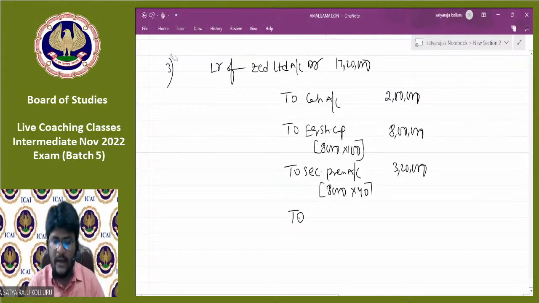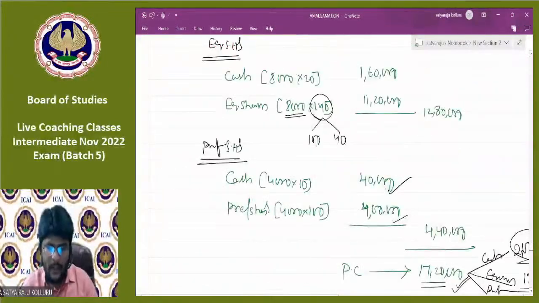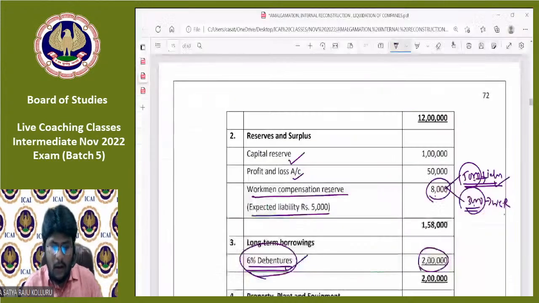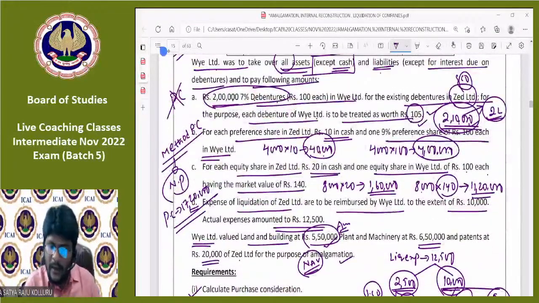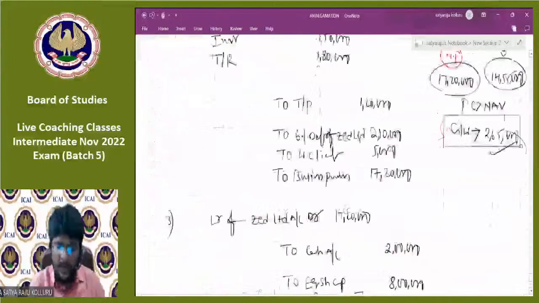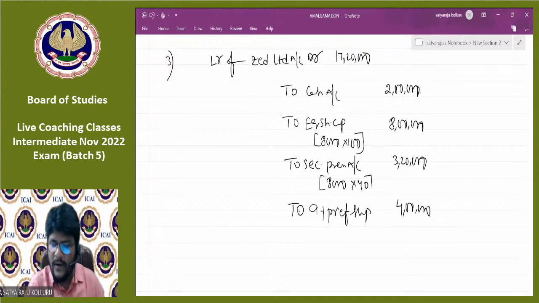Next, one more component is there, which is preference shares. In the form of preference shares, 4,000 into 100 at face value you are issuing, that is 4 lakhs. But what percentage of preference shares are you issuing? That was clearly given in point B: 9% preference shares. That's why you write to 9% preference share capital, 4 lakhs. Can you please make the total here? 2 plus 8 is 10, 10 plus 3.20 is 13.20, plus 4 is 17,20,000. Like this, you need to make the final settlement to the liquidator.